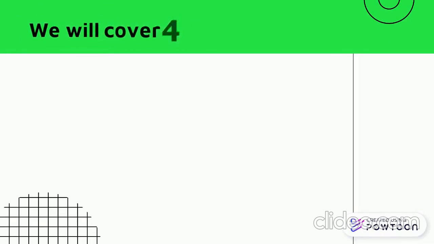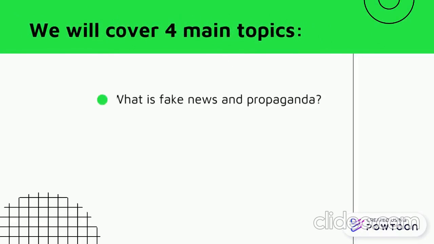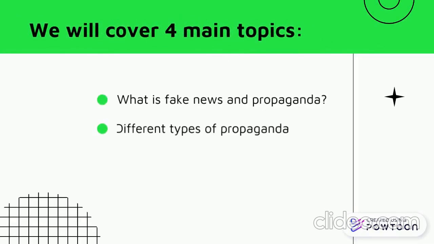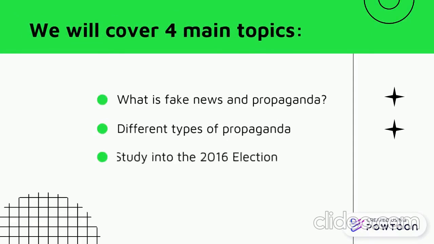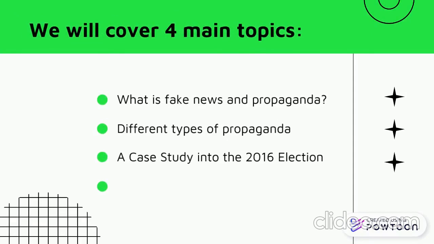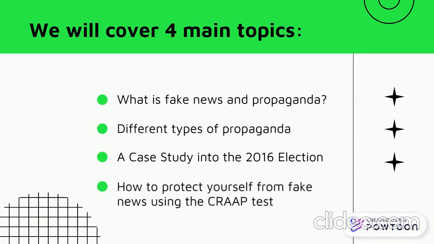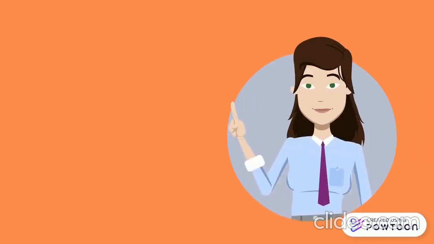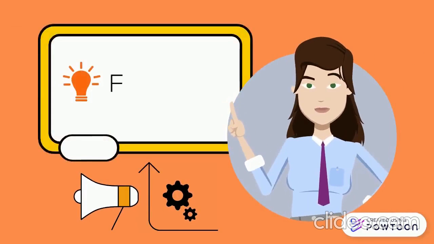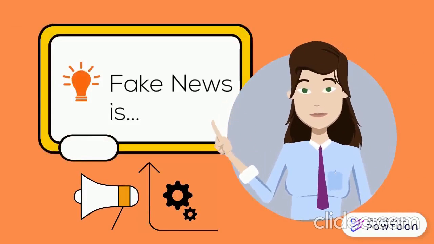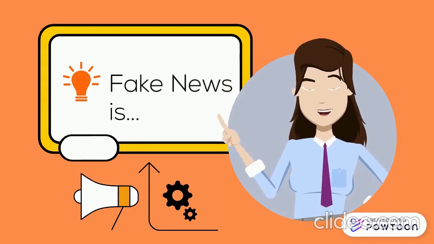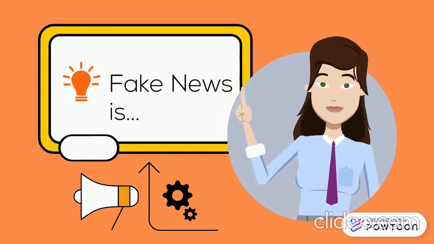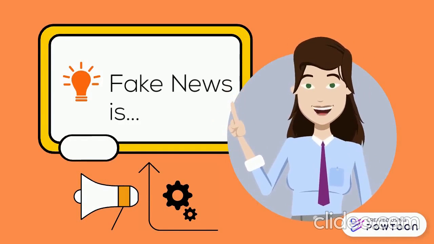We will cover 4 main topics: what is fake news and propaganda, the different types of propaganda, a case study into the 2016 election, and finally, how to protect yourself from fake news using the CRAP test. Fake news is fabricated information meant to mimic news media content. Its purpose is to deceive the viewers into believing incorrect information about people and organizations, usually to the creator's benefit.